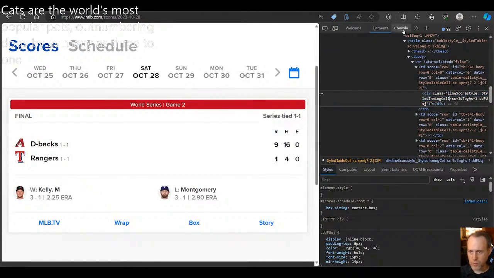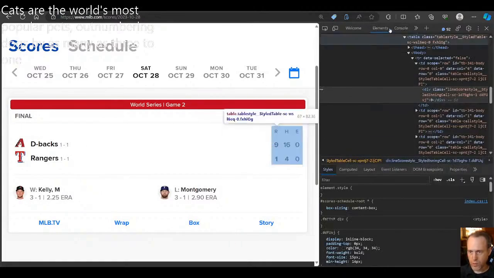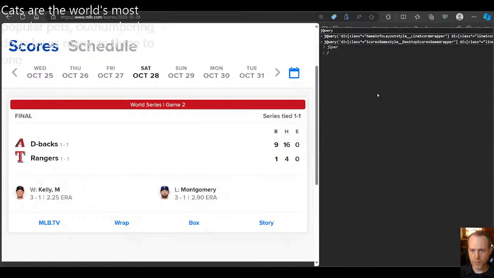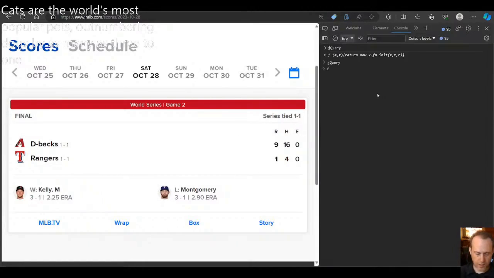One thing I like to do, instead of just going into OBS and trying to fetch that, is to see if the page itself has something like jQuery. And indeed it does, which is very convenient for us, because I can just say, all right, I want a div with a class that begins with this.